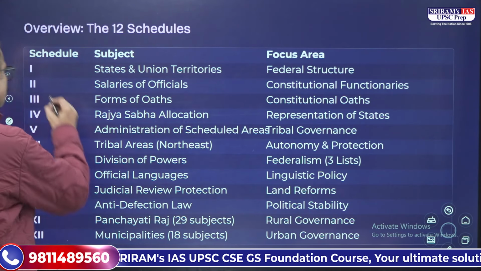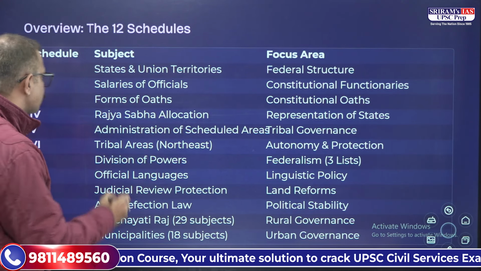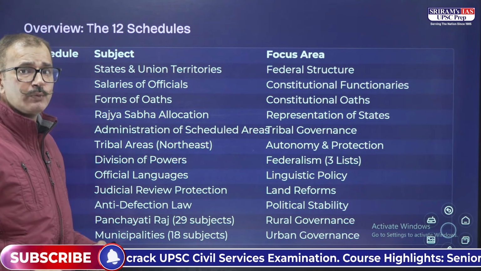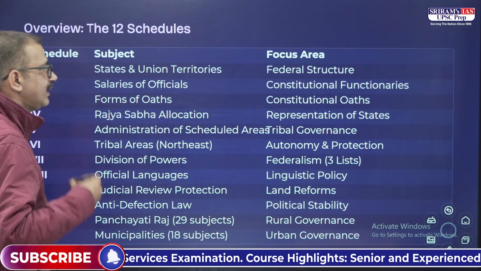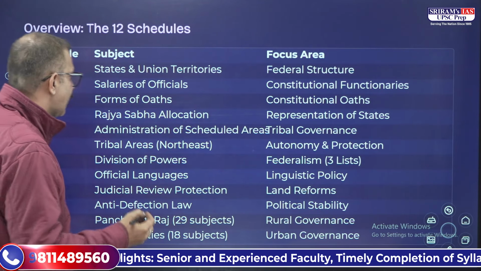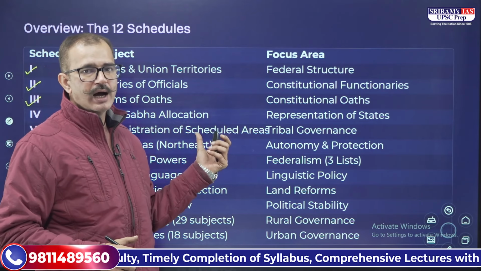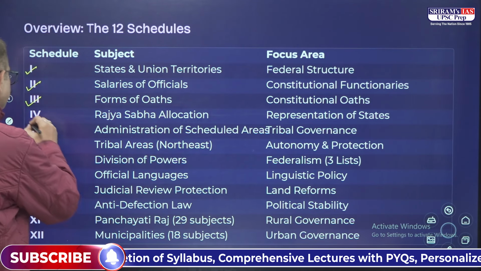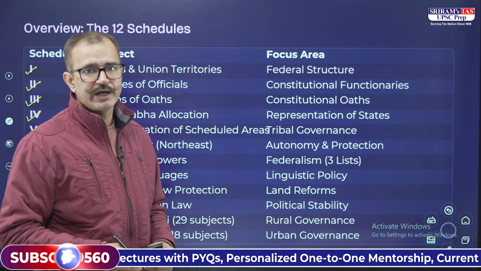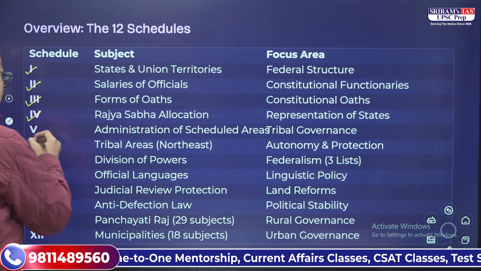We have 12 schedules. The first schedule deals with states and the union territories, providing for the federal structure. The second schedule deals with salaries and emoluments of the officials, and provides for the salaries of various constitutional functionaries. Then we have the forms of oaths and affirmations under Schedule 3. Schedule 4 details the Rajya Sabha allocation, the seats allocated in Rajya Sabha to the different states.